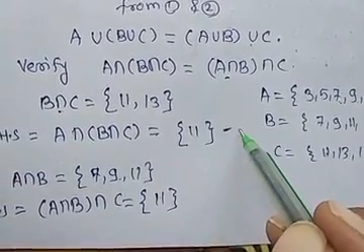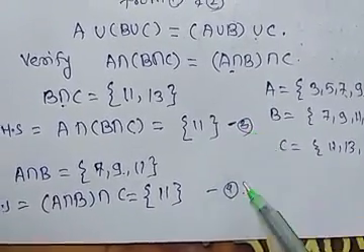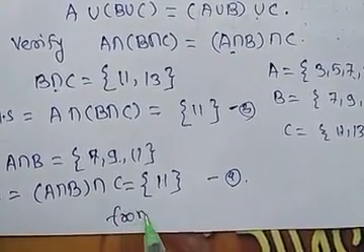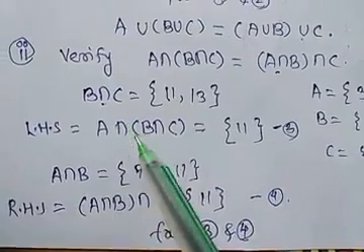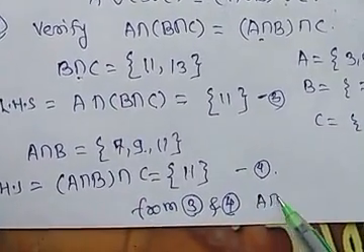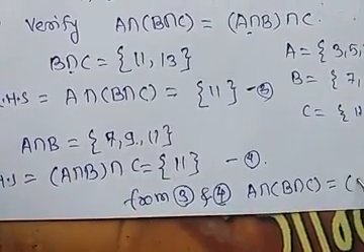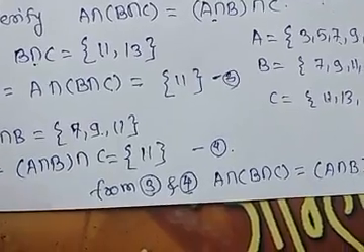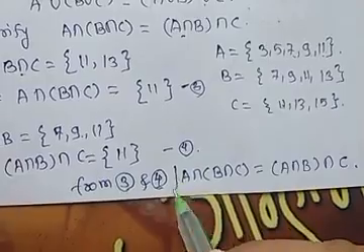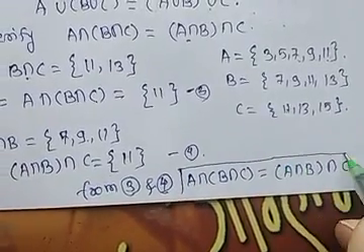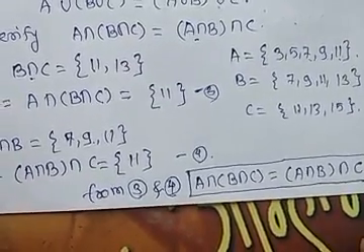If we write this as equation number 3 and this as equation number 4, from 3 and 4 both are the same, so LHS will be equal to RHS. Our LHS, A intersection (B intersection C), is equal to (A intersection B) intersection C, which is our verification of the second part of the associative law.